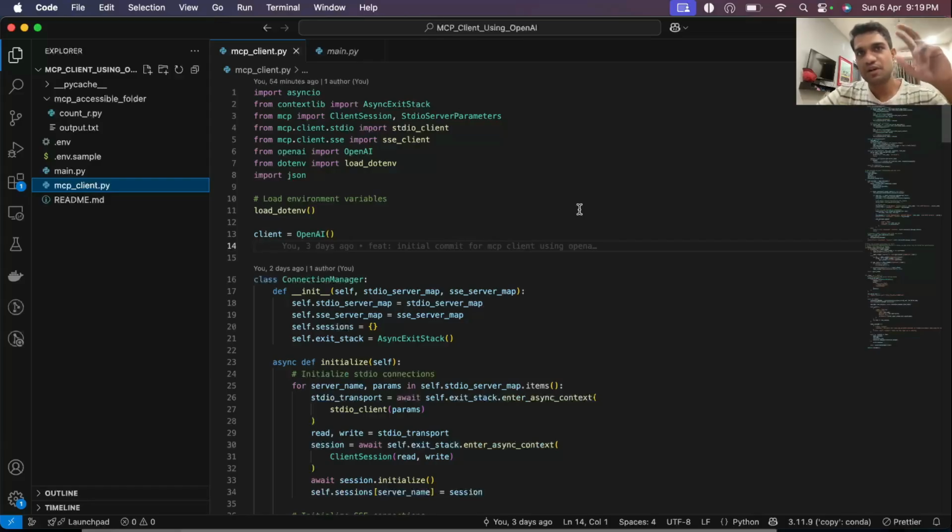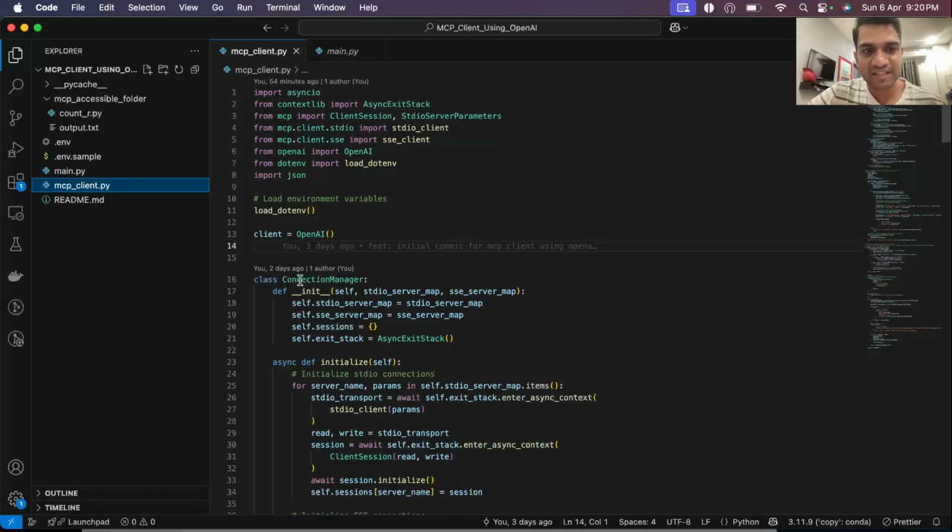From the client, you'll make a list tools call to every single MCP server that has been configured, and you'll get a consolidated list of tools that your LLM should have access to. That consolidated list, you'll send to every single LLM call that you make to get a response. And if your LLM asks you to make a tool call, then you'll make that tool call through the MCP server again by calling the endpoint. That's the whole idea. It's very simple. Let's see how this is done.